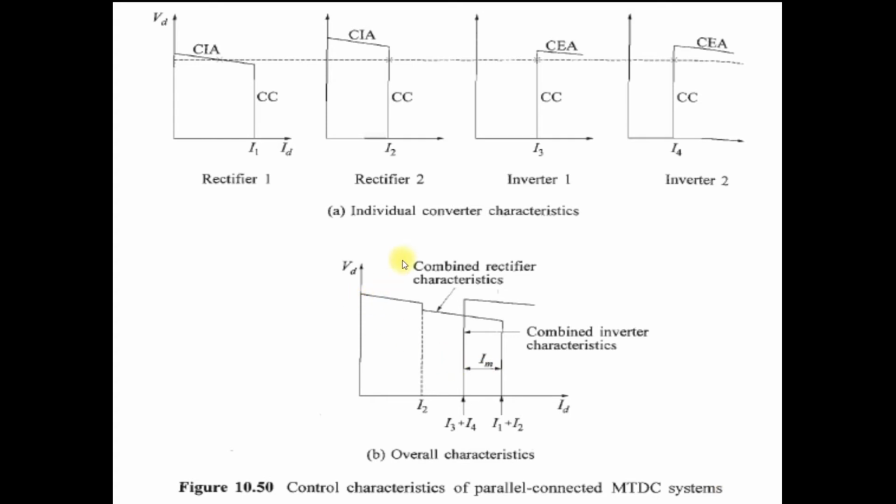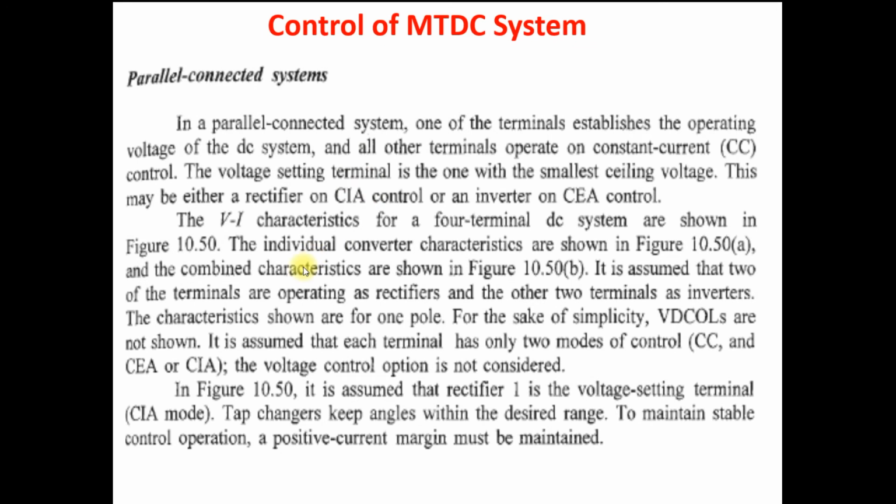So you can see that here rectifier 1 is operated in CIA mode. Assume that rectifier 1 is the voltage setting terminal. It means in the CIA mode, it keeps changing the firing angle.